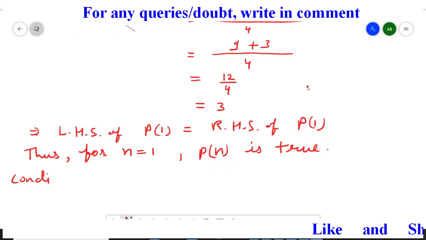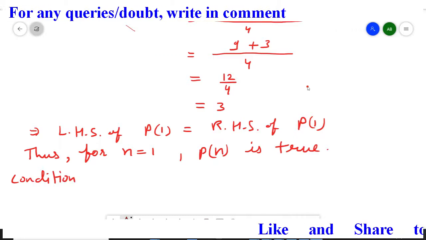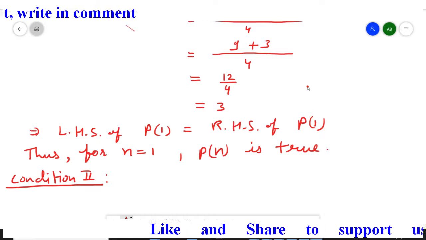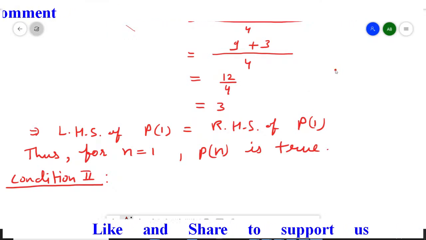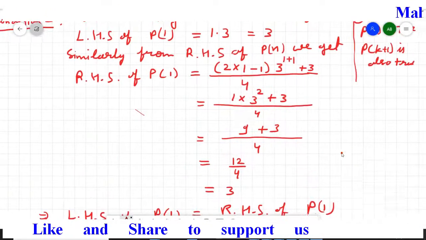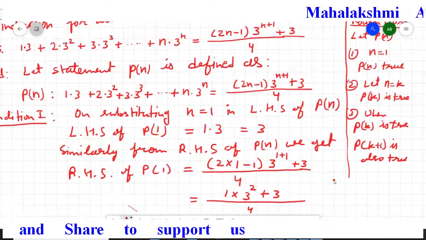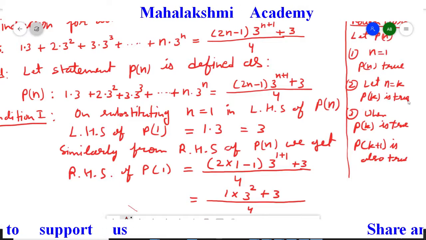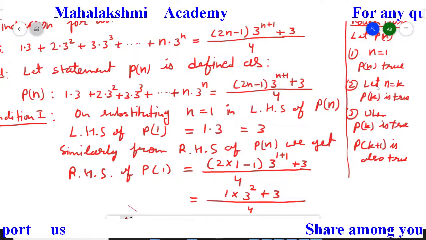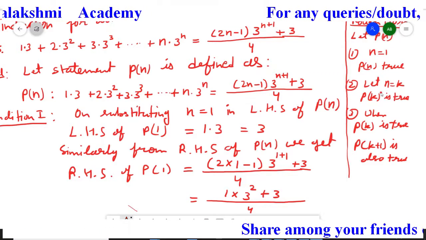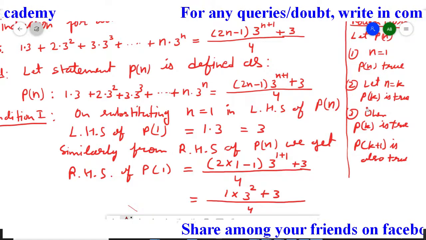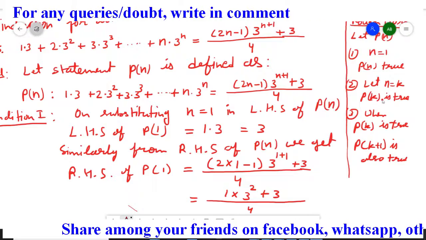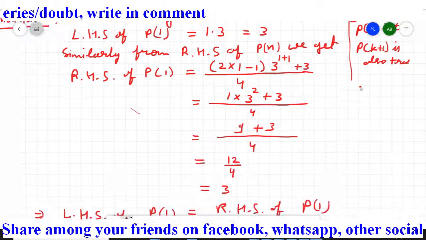Now we move to the second condition. Students, just once see what I wrote in the rough column. What is the second condition? The second condition is, for n equal to k, Pk is true. This is our let, meaning assumption. So we have to assume that for n equal to k, the Pk statement is true. You do not have to prove this. You have to only assume. So we'll write down like this.